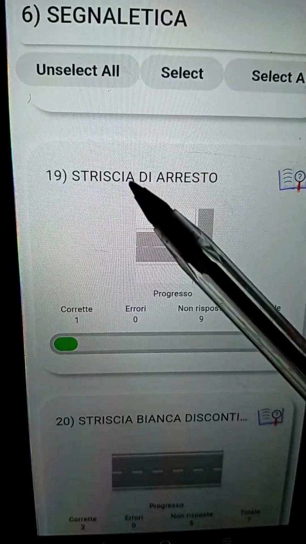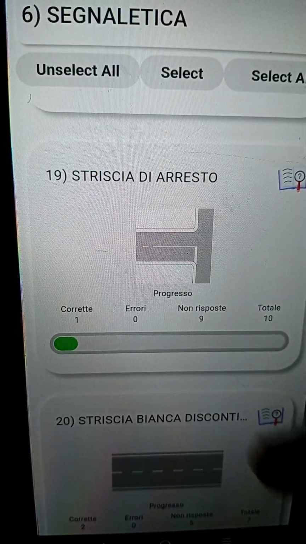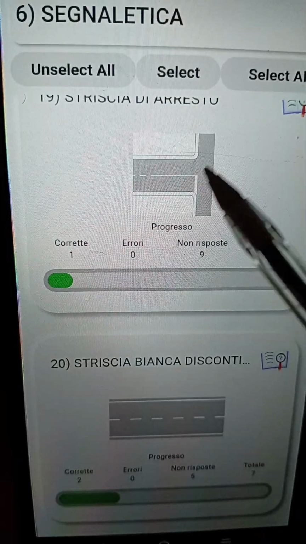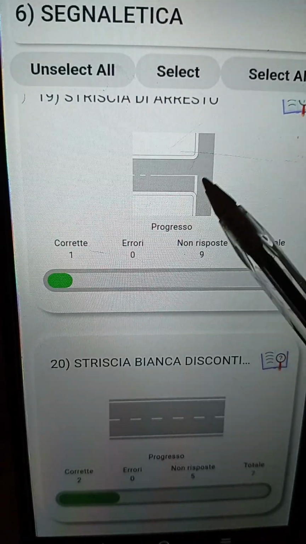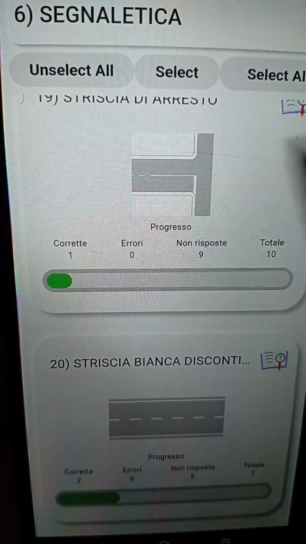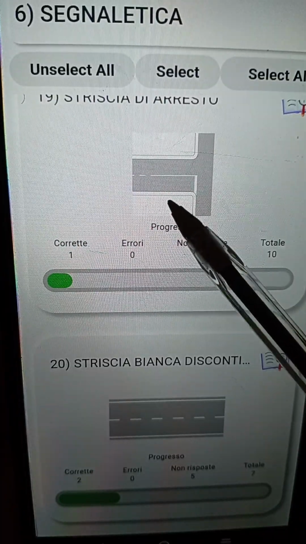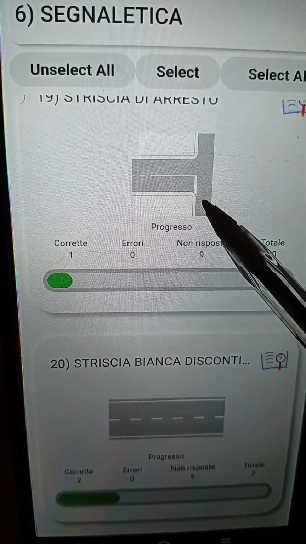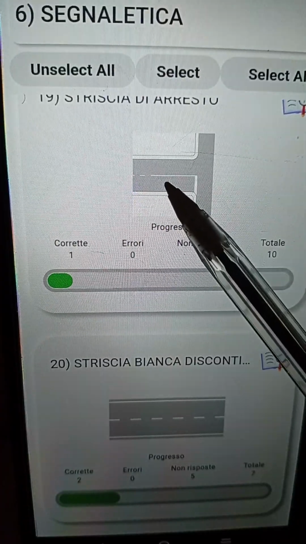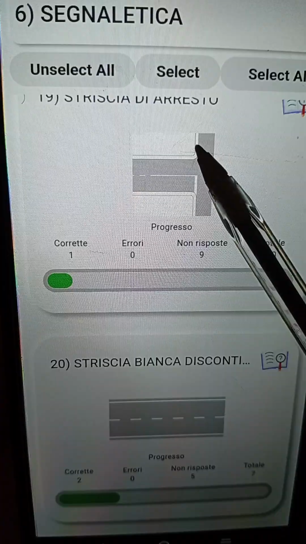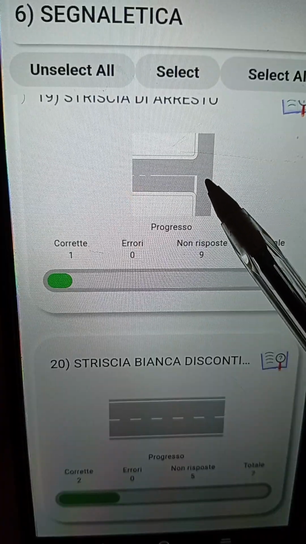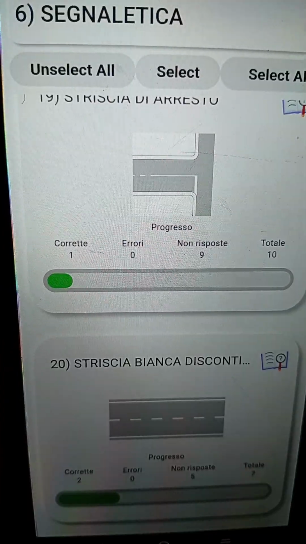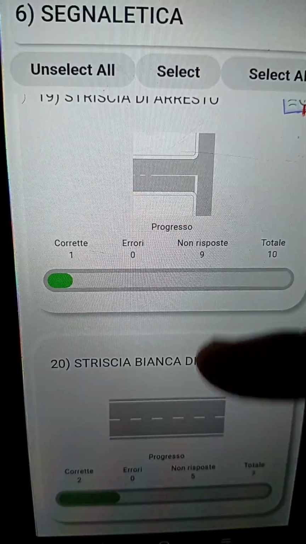Now the next one is striscia di arresto. Okay, what are they implying in this particular place? This striscia di arresto can also be regulated by a semaphore. You can see, before you enter the flow of circulation, assuming this is a strada principale and you are coming from the strada secondaria, before you enter the strada principale, you have to give precedenza to the vehicles already circulating. Then you enter the flow of circulation.